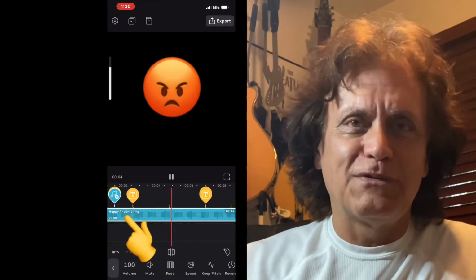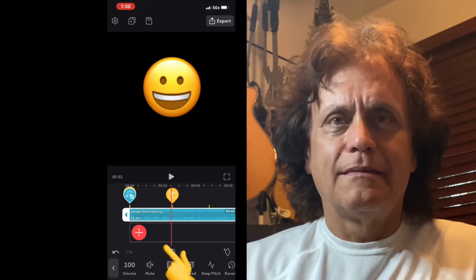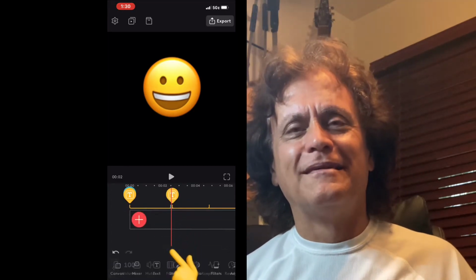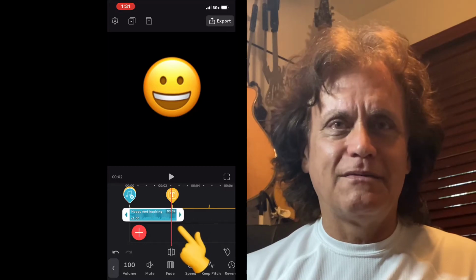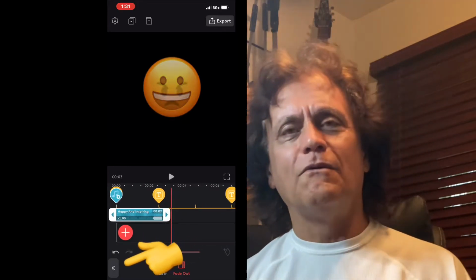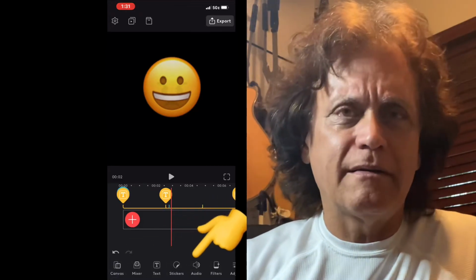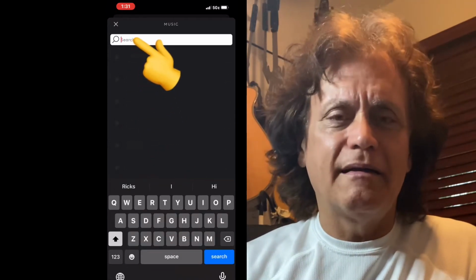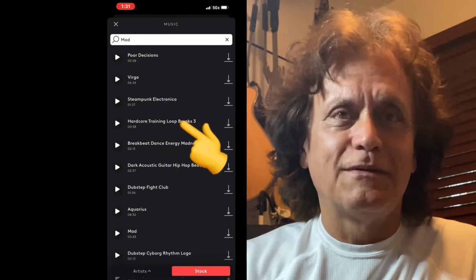So the first one. That's happy. We're going to cut it off as we transition into the mad emojis, and then we can drag it up just a little bit and fade it out. We'll fade it out a little bit, and then we'll fade in the other one as we select the double arrow back, as we pick the mad emoji audio music, and then let's type in mad, and we'll come up with a bunch of angry songs.